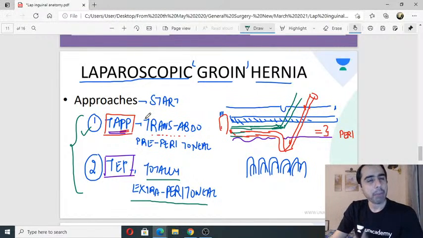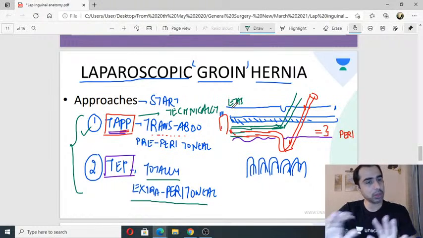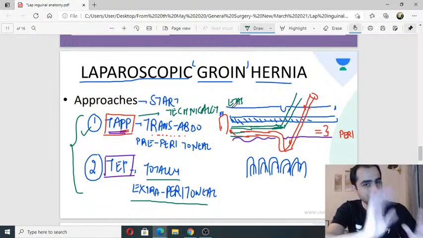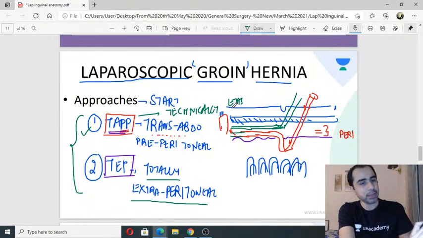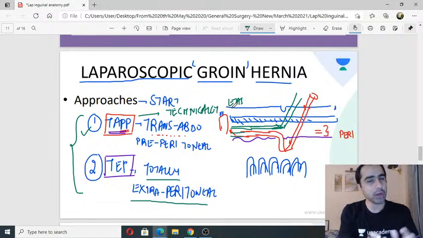Why do TAPP? TAPP is technically easier. It's a technically easier procedure. It's only the start which differs. Both are equally the same, because in both the surgery is the same. In both, I will remain in the same plane. So the outcomes of both are the same. Only TAPP is something which is a little easier to perform. You get more space. That is the only difference.